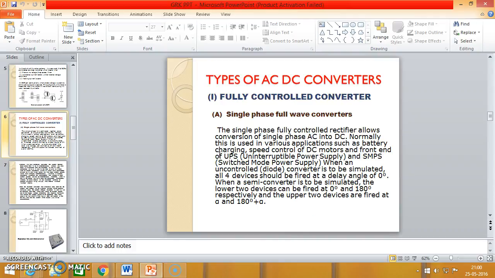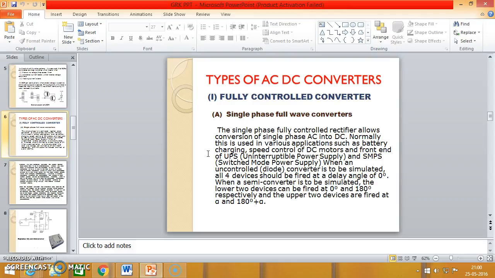Types of AC controllers: fully controlled converter and single phase full wave converter. This single phase fully controlled rectifier allows conversion of single phase AC to DC. Normally it is used in various applications such as battery charging, speed control of DC motors, and front end of UPS and SMPS. For an uncontrolled diode converter to be simulated, all four devices should be fired at delay angle of 0 degree.